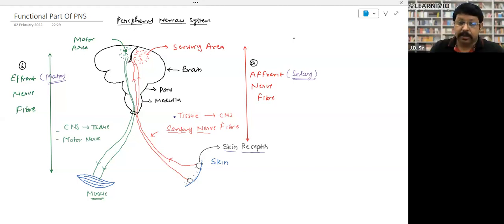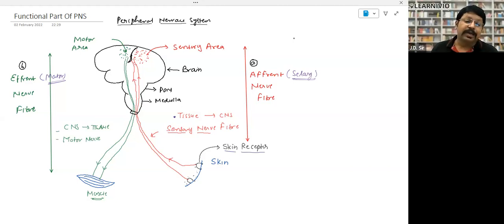Look, very simple. That part of the nervous system which takes information from the organ towards the brain means sensory. This sensory part is called the afferent process, or afferent nerve fiber, or afferent system. Those which bring back orders from the brain to the organ means the motor part, which is bringing back information from the CNS to tissues, means motor nerve.